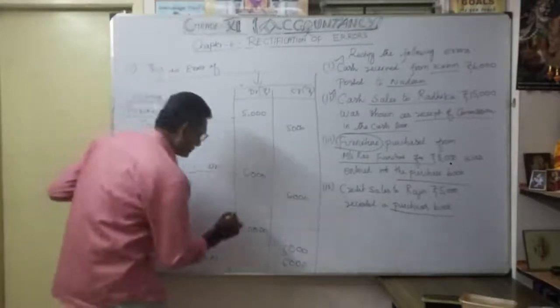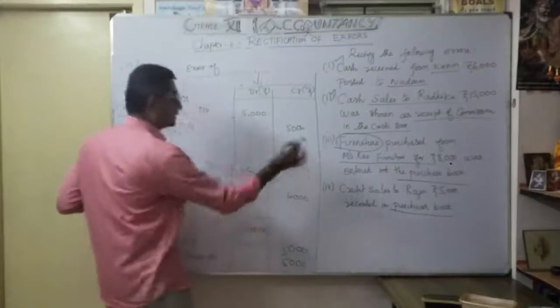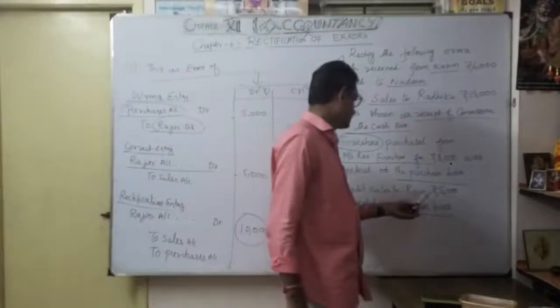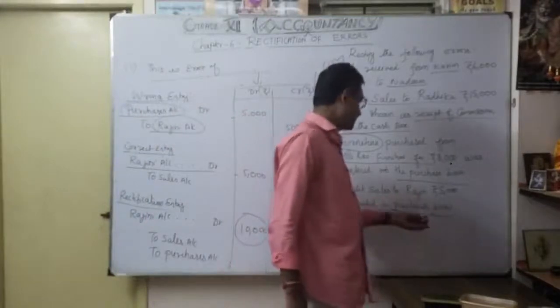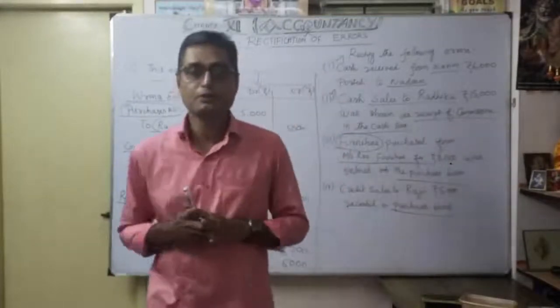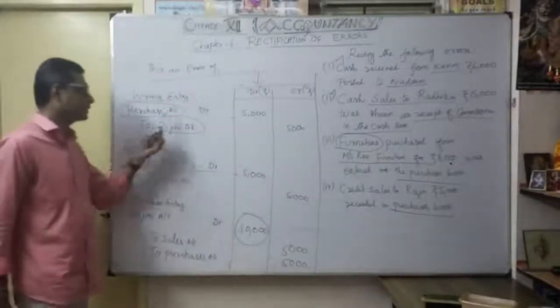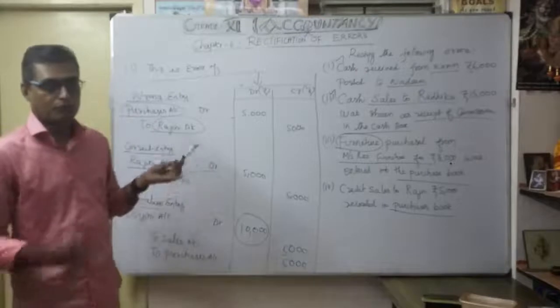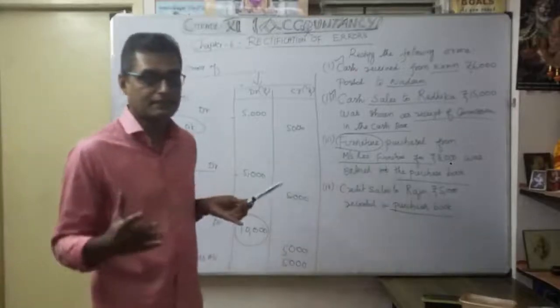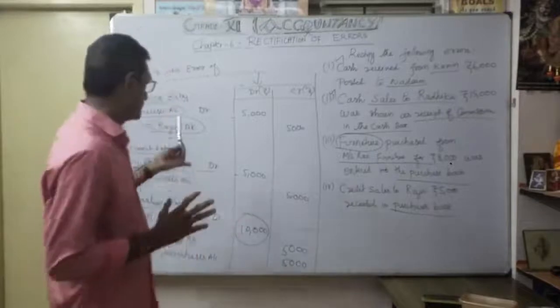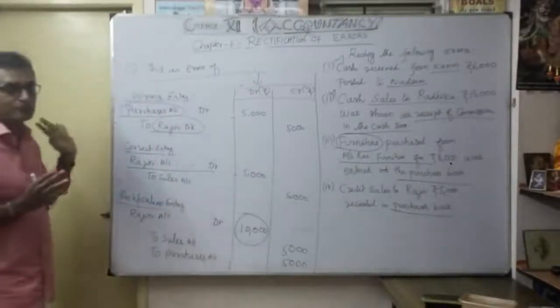That's why here you should be very careful. Whenever there is this type of error, credit sales to Rajini 5,000 recorded in the purchase book, you should be very careful about this type of error. So how to rectify? Understood? Wrong entry: purchase account, Rajini account. Whatever the credit sales, they considered as credit purchases. That's why accordingly they made a wrong entry. So it is a wrong entry.